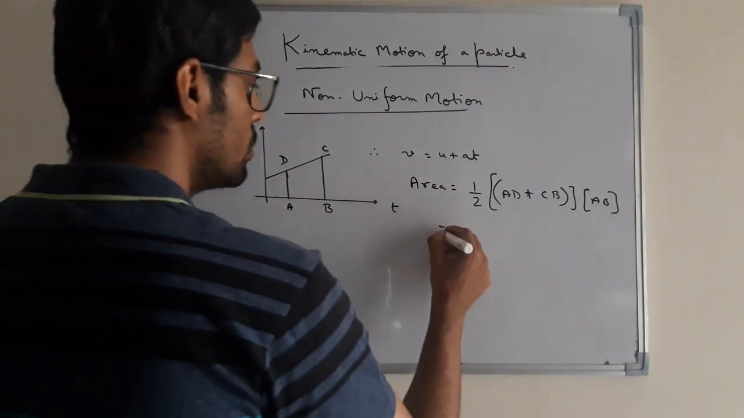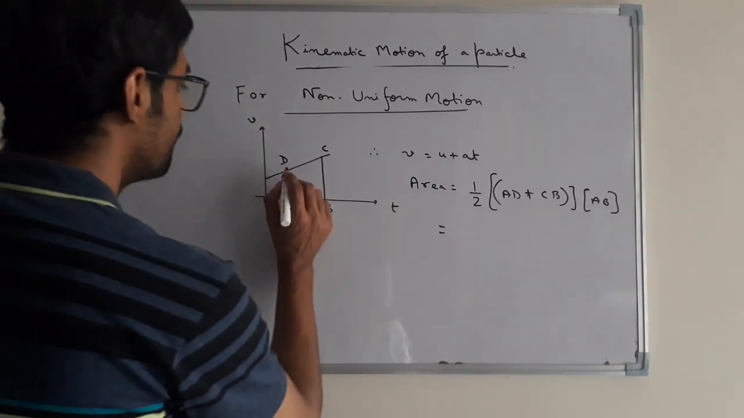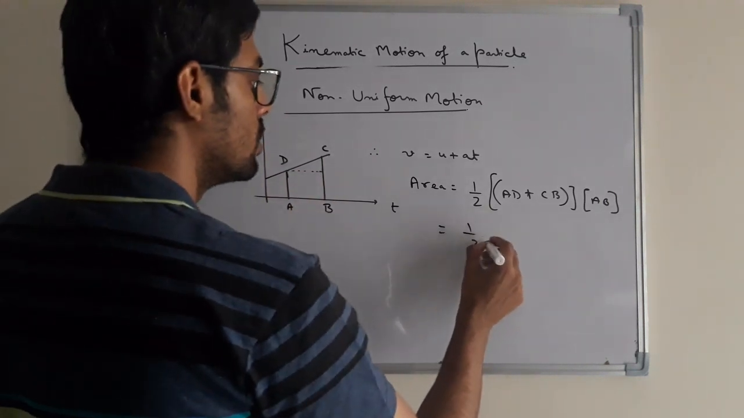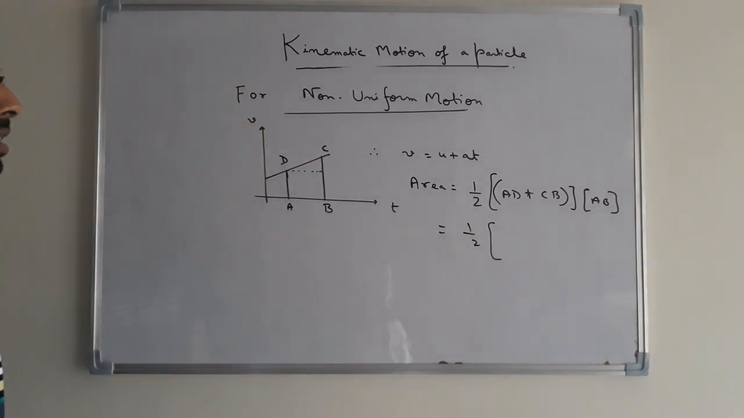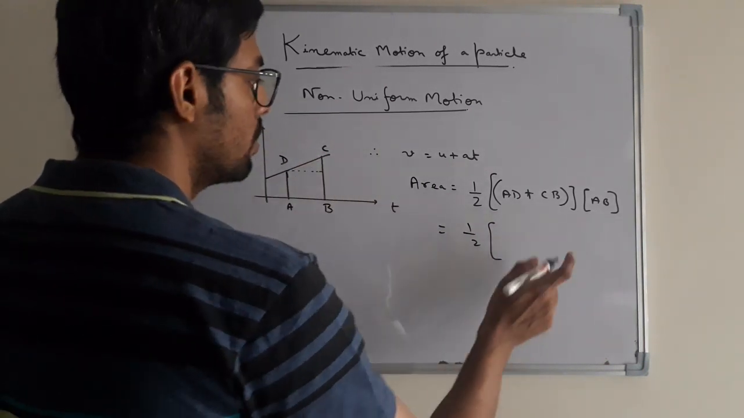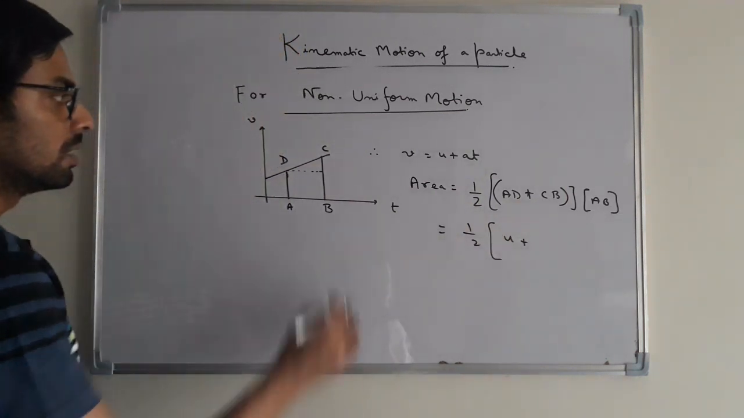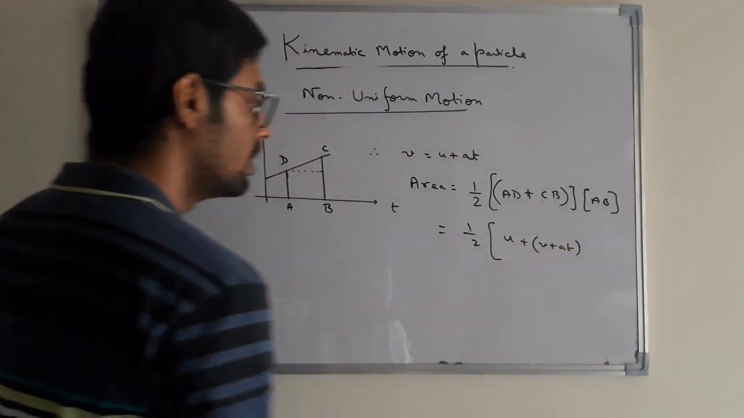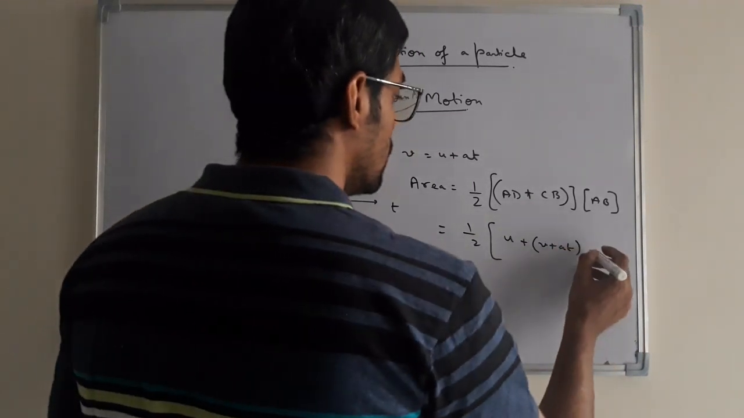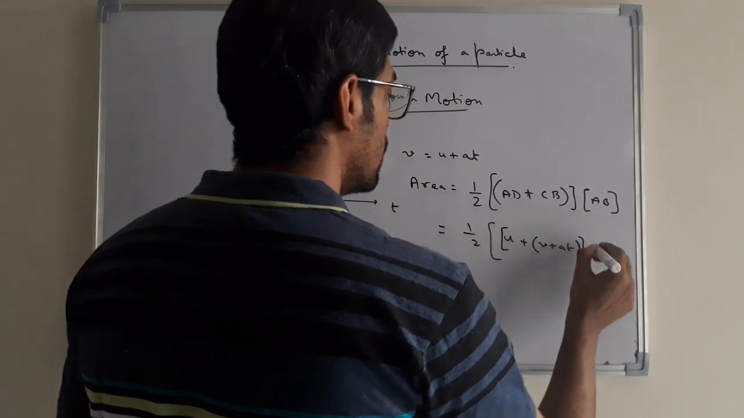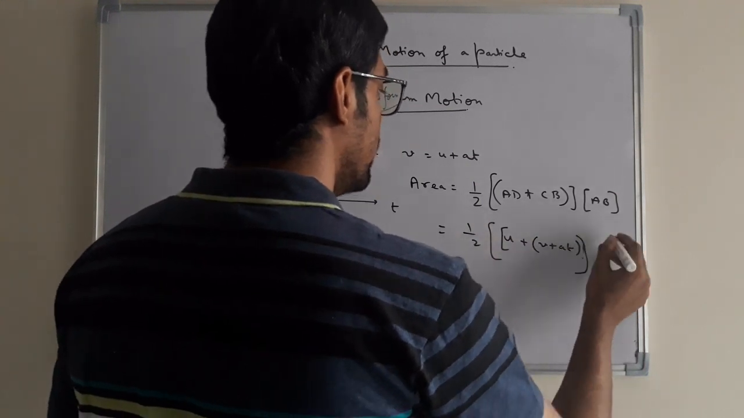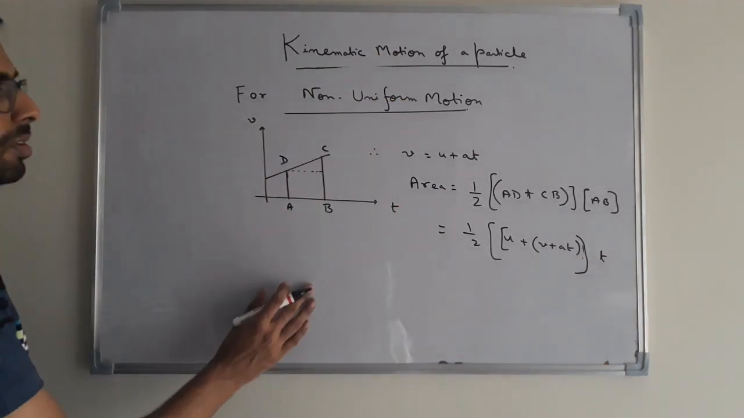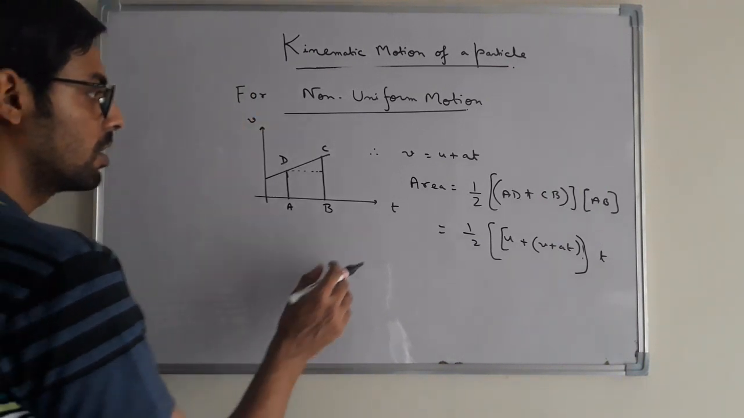Okay, so it will be equal to half into AD plus CB. What will be AD? Suppose this is the initial term U plus CB equal to V plus AT into AB. What will be AB? AB will be equal to T. And this area will give you the displacement covered by the particle.